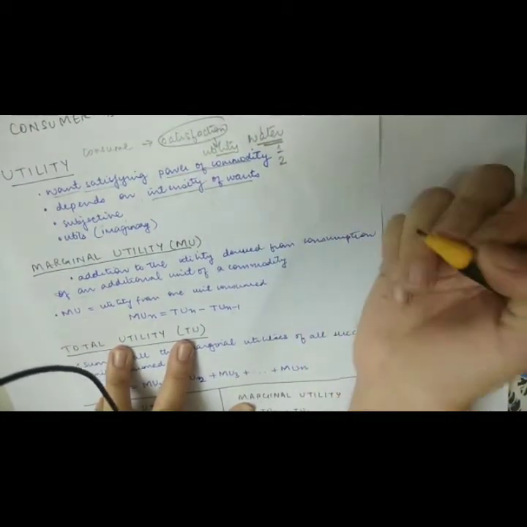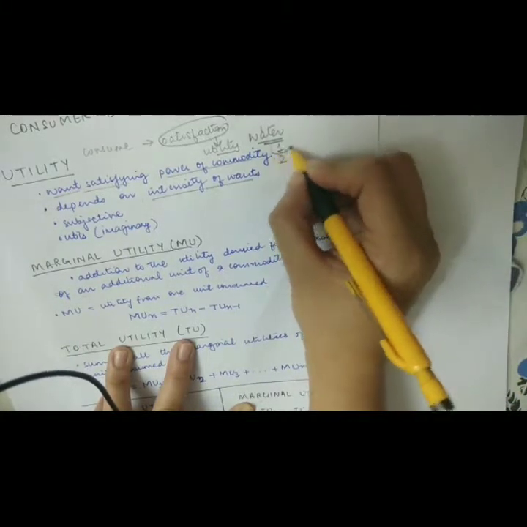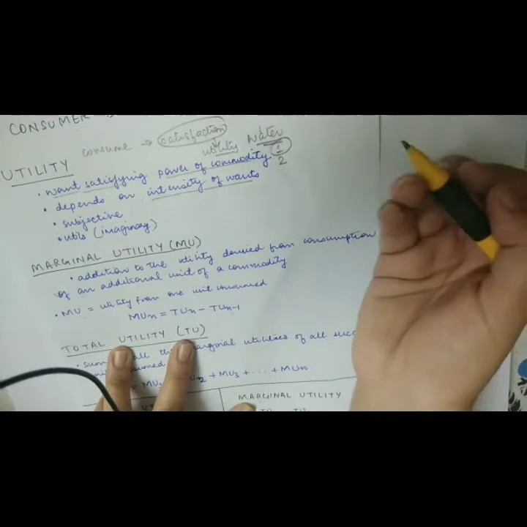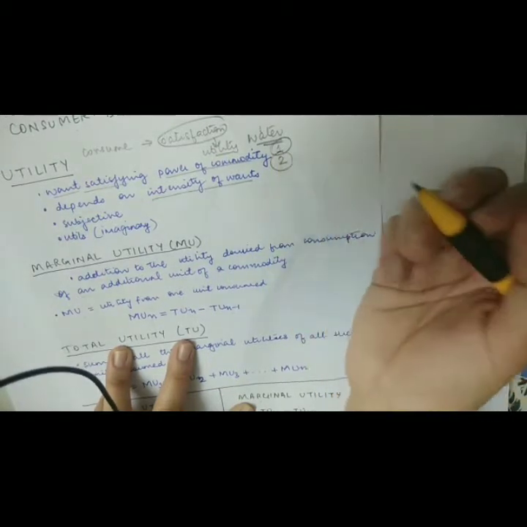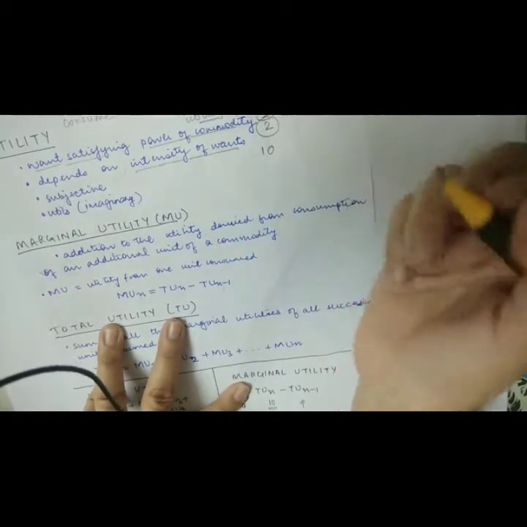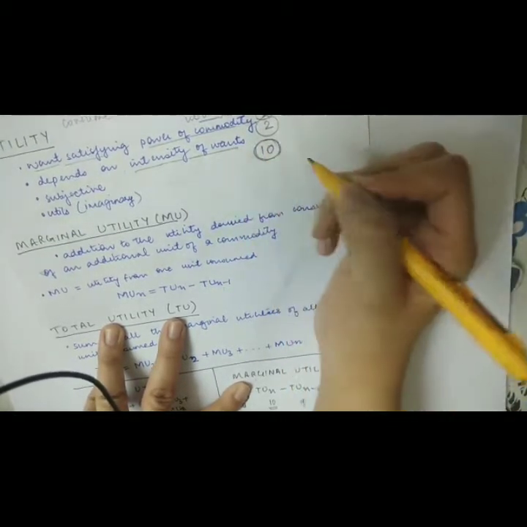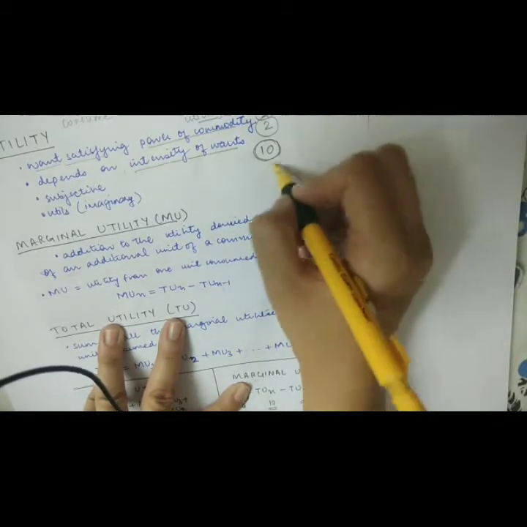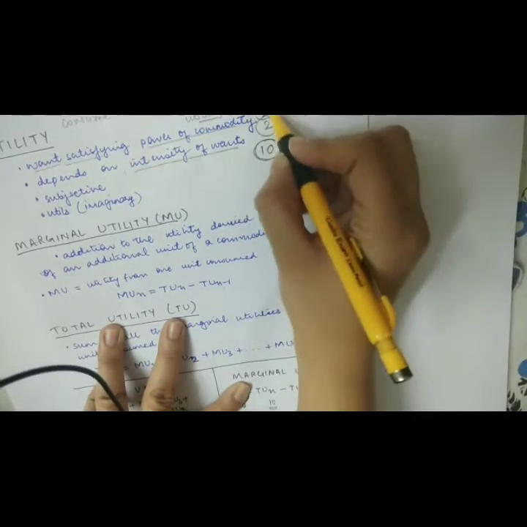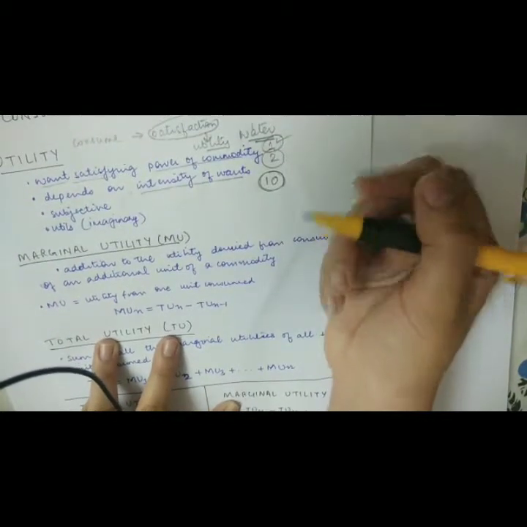The amount of satisfaction that you derive from the second glass of water will be less as compared to the first glass of water. The amount of satisfaction that you derive from the consumption of the 10th glass of water will definitely be very less than the amount of satisfaction that you derive from the first glass of water.